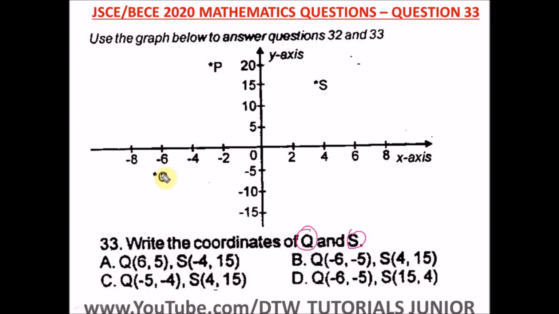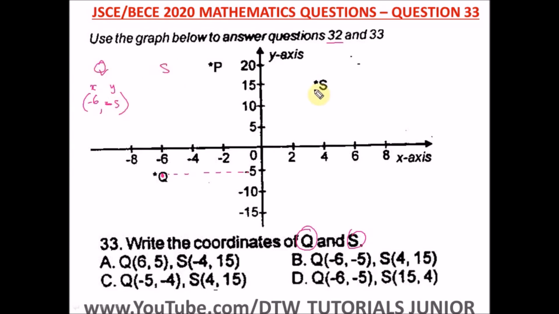The point should be here, Q. So let's find Q. When doing your coordinate points, the first value is your x, the second is your y, as we discussed in question 32. So for the x-axis, we have -6. On this same point here, you trace to the y-axis, and we have -5. So this is the coordinate point of Q.